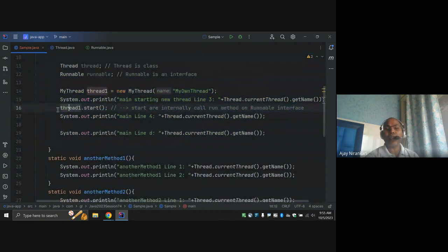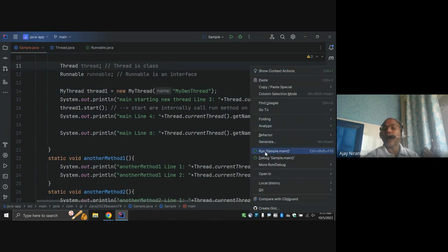But this line is a request to our main thread: hey, main thread, the user wants to start a new thread. So from this line the new thread started, and this line again is done by the main thread.